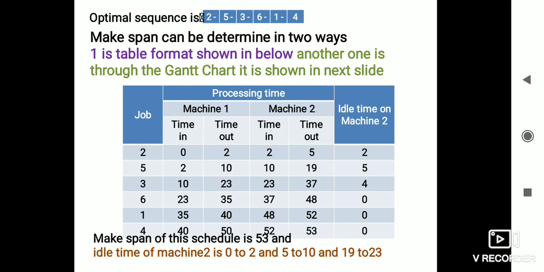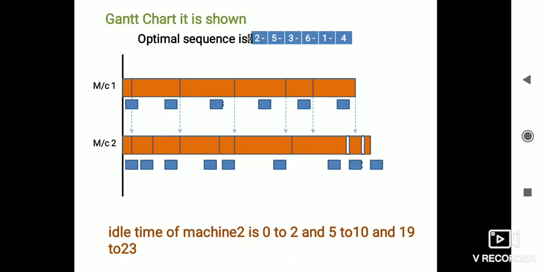These are the idle times for this problem. Here we have explained with the table format, and now we will explain the Gantt chart for the same sequence.